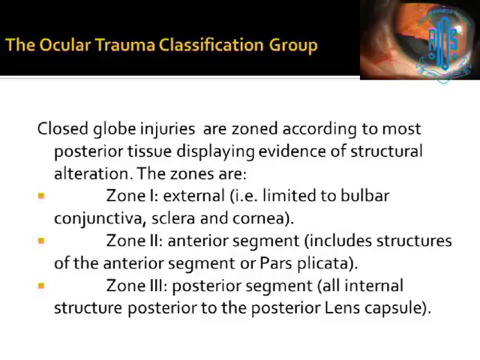In cases of closed globe injury, the zoning is done according to the posterior tissue displaying evidence of structural alteration. Zone 1 is external, that is limited to the bulbar conjunctiva, sclera and the cornea. Zone 2 is the anterior segment, which includes the structures of the anterior segment up to the pars plicata, and zone 3 is the posterior segment, that is all internal structures posterior to the posterior lens capsule.